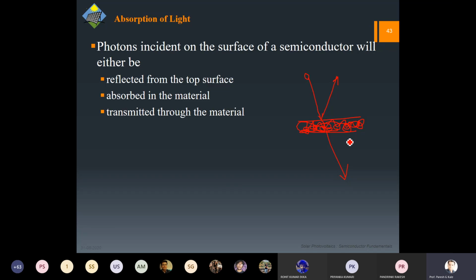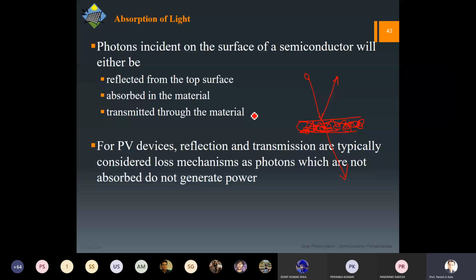So this is the basic optical response of the material when a photon is incident on it. Which of these three processes will be dominant depends upon what exactly we are doing and what material we are using.